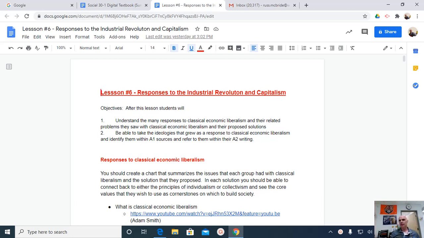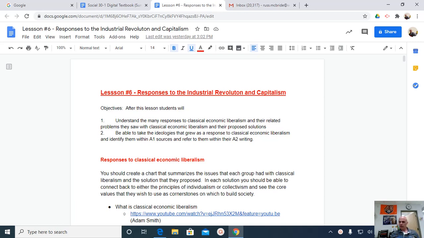Back. This is lesson number 6, Responses to Industrial Revolution and Capitalism. We are, for the most part, up to chapter 4 of the textbook, Responding to Classical Liberalism, which economically is capitalism. And this is a good chapter, chapter 4. I definitely would encourage you to go back over it.